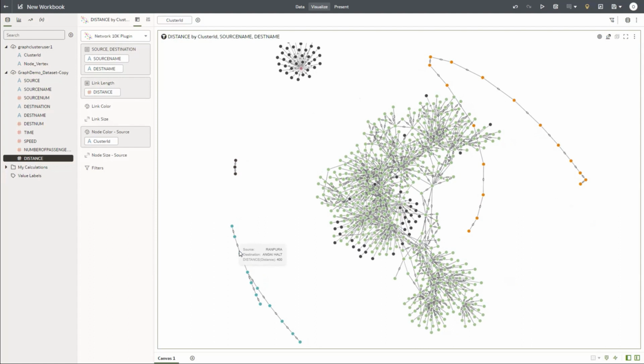And the distance is 400. So this is how the networks are available for you. And this seems to be the biggest cluster among the 5. This is 1, 2, 3, 4, and 5th one, right? These are the 5 clusters that are created.